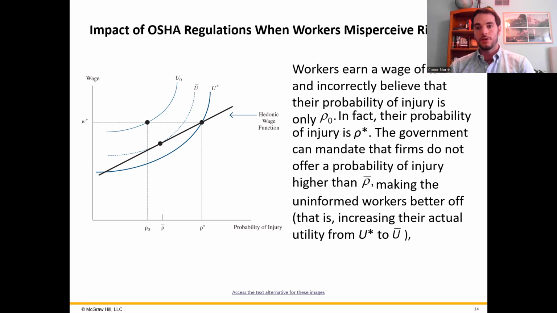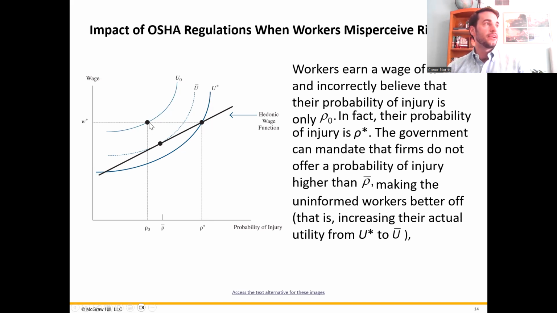So let's look at the hedonic wage function in this graph. The worker is receiving wage W star, this equilibrium wage. Now, they think their risk level is at rho 0. They think they're on this utility curve, and the probability of injury is low. But in fact, in this case, they're wrong. The risk of injury is much higher at rho star here. So that's as if they're all the way out here on the utility curve U star.